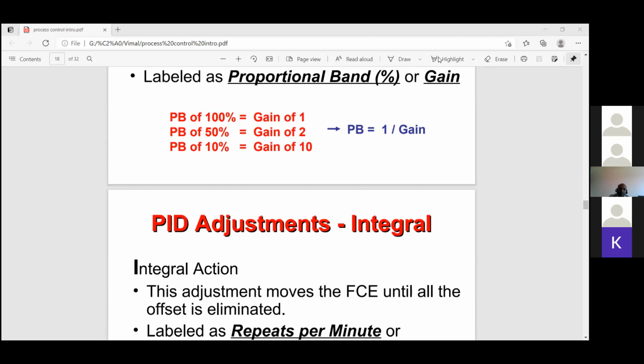Directions are given in this. So this is the fail-safe mode: direct acting, indirect acting, air to open or air to close. That depends upon the process requirement. Thank you. If there is any question, please ask us.